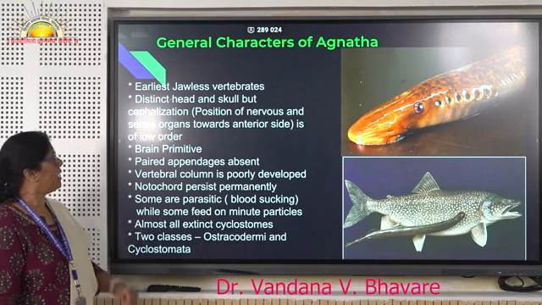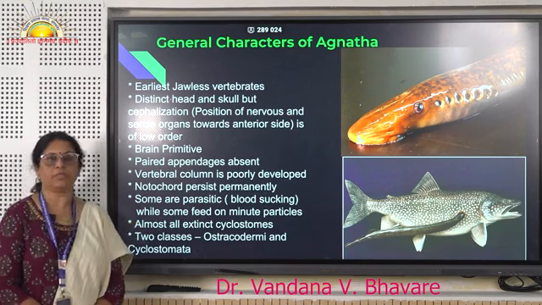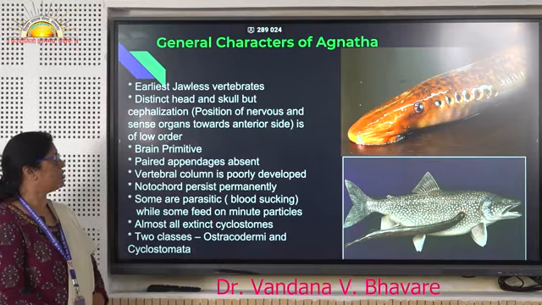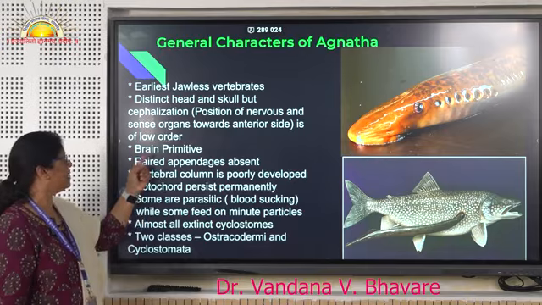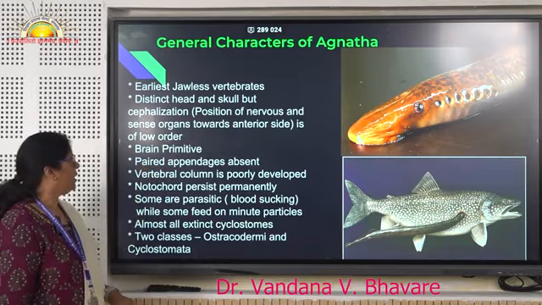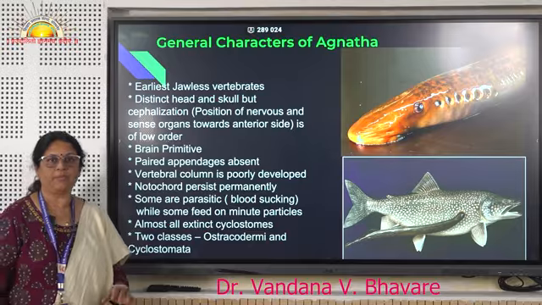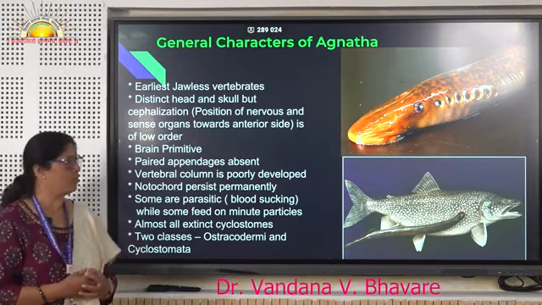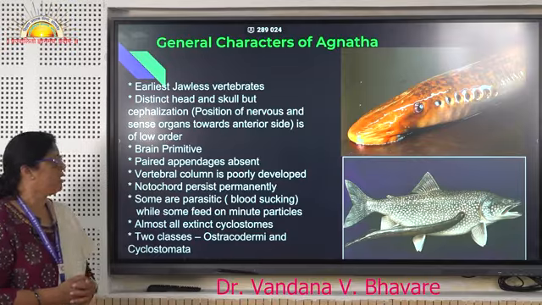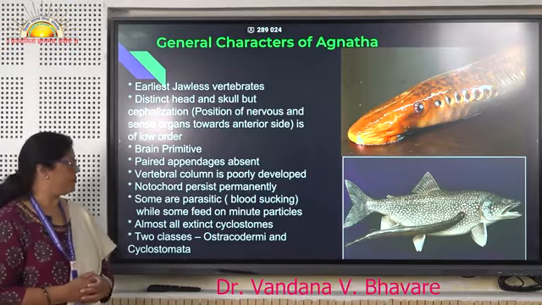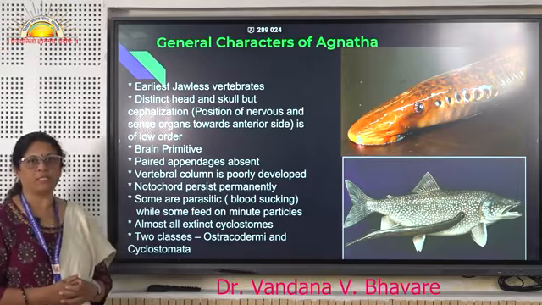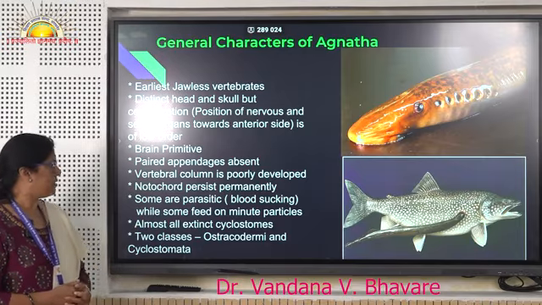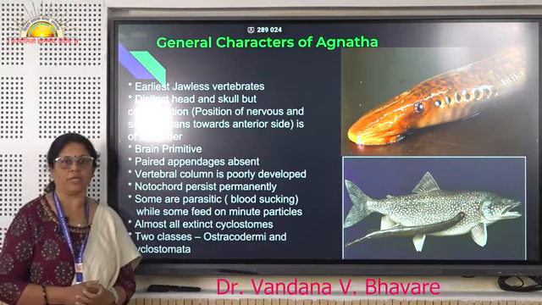They have a distinct head and skull, but the nervous system and sense organs toward the anterior side are of low order. The brain is of primitive type, since this is just the start of the chordates. Paired appendages are absent, and the vertebral column is poorly developed, but the notochord is present along the whole body.